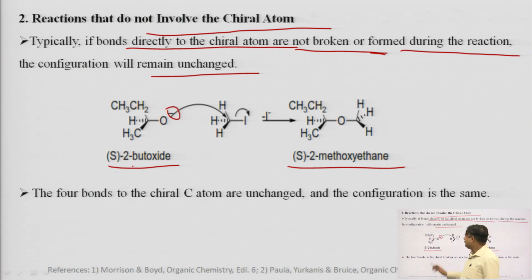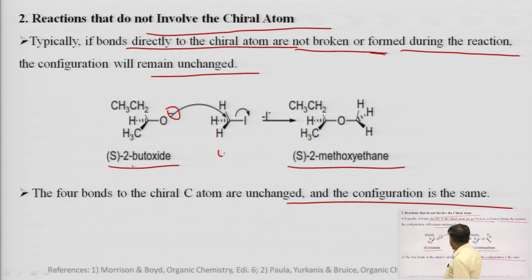For example, we have sodium 2-butoxide, so iodine will combine with the sodium metal. The 4 bonds on the carbon atom are unchanged and the configuration is the same. No change has taken place because no bond is broken or formed. Just this CH3 plus will be joined to that particular oxygen. That is the only thing going on in this reaction.